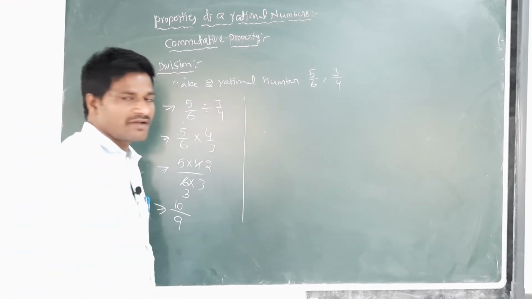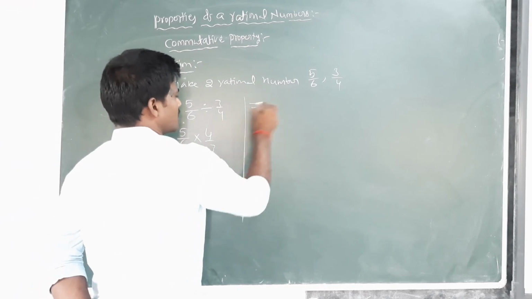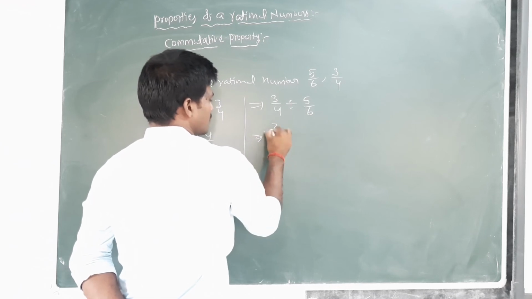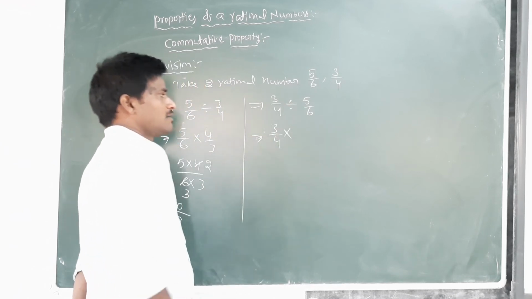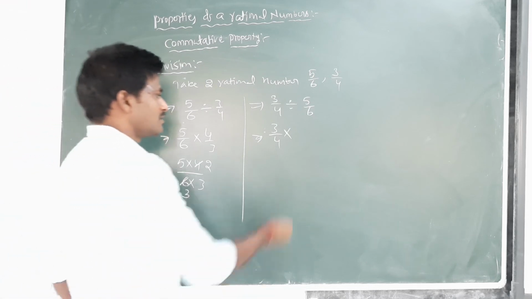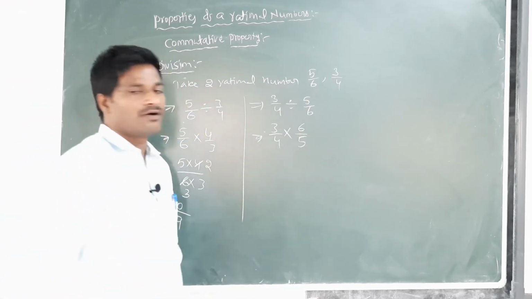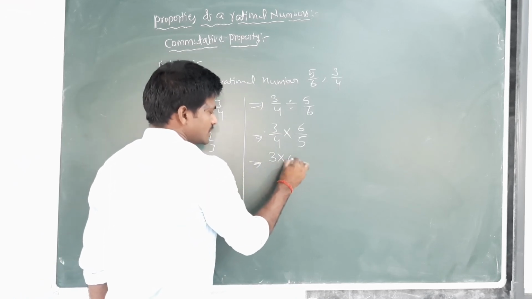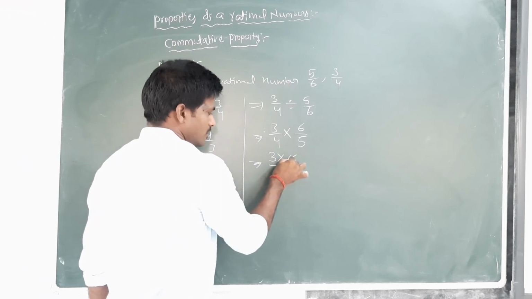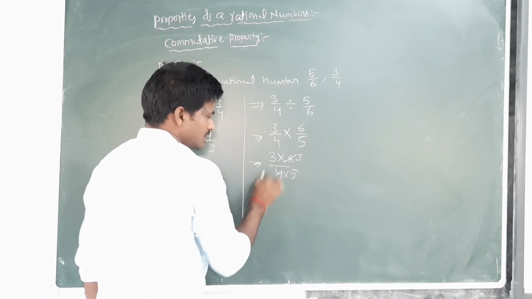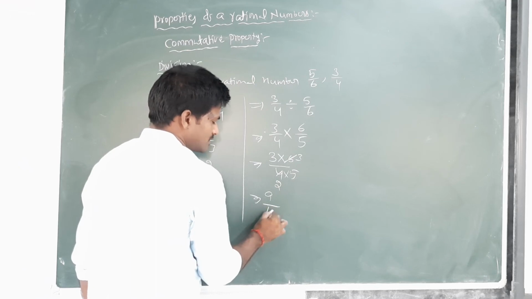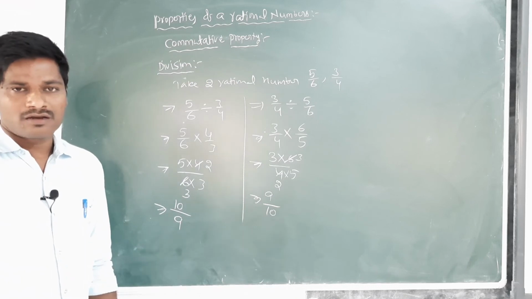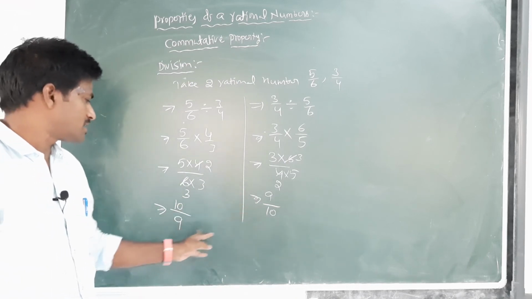Next, change the reversing order: 3 by 4 divided by 5 by 6 equals 3 by 4 multiplied by the reciprocal of 5 by 6. The reciprocal of 5 by 6 is 6 by 5. That is 3 into 6 by 4 into 5, which is 18 by 20, equal to 9 by 10. The results in both cases are not equal.